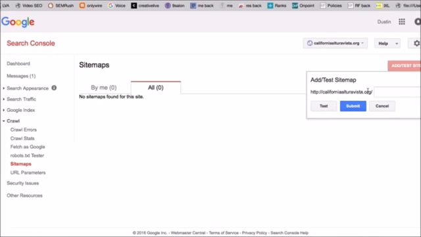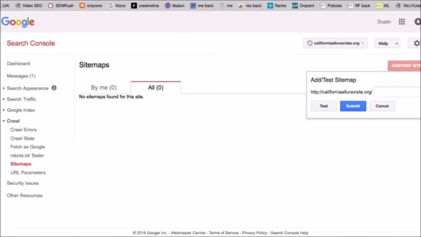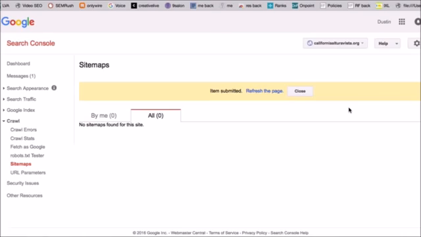So it's already got the home page there. We're going to go back to the sitemap here. And you'll notice that in this case it's californiaaltavista.org/post sitemaps. This is going to be all of the posts. So I'm just going to highlight everything after the /, copy it, and then I'm going to paste it right here, and I'm going to click Submit. Okay.